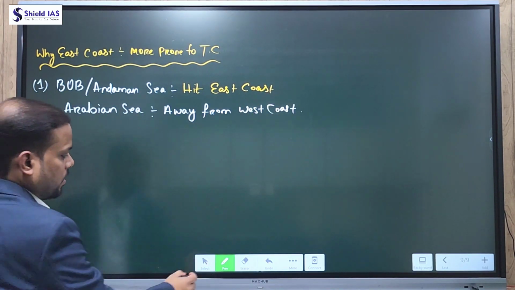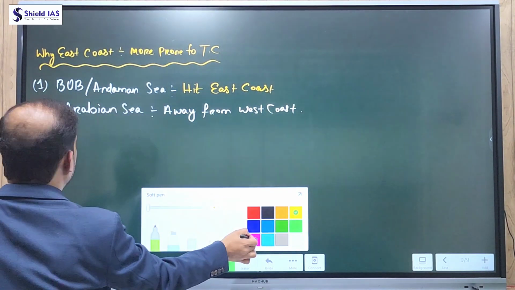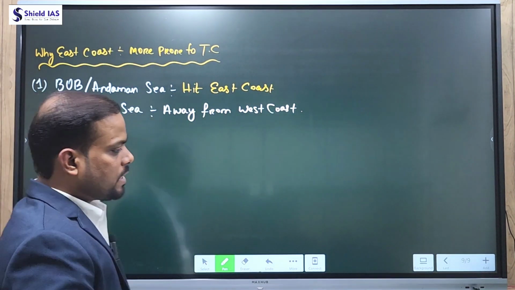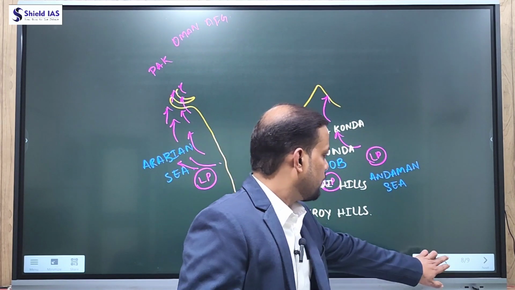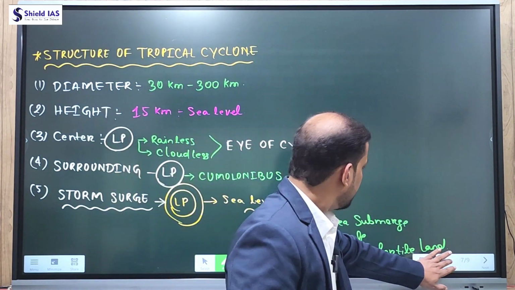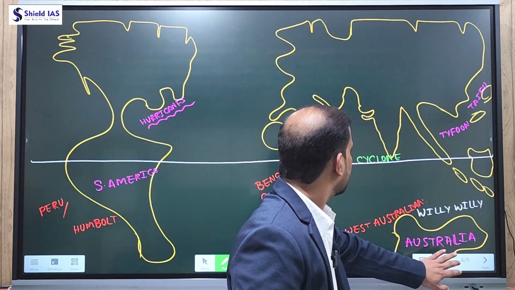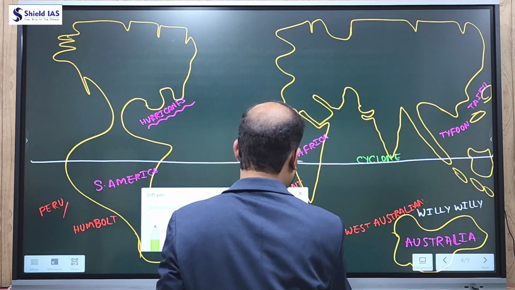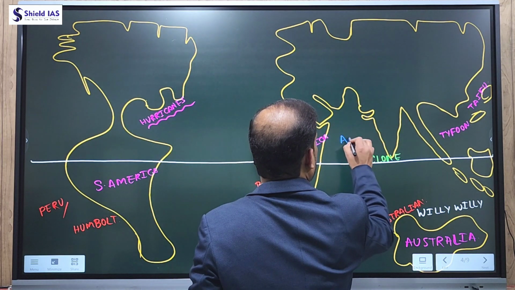Now the second reason why the east coast of India is more prone to tropical cyclone is the frequency of Bay of Bengal cyclones. If you see the east coast and west coast, this is the Arabian Sea and this is the Bay of Bengal region.